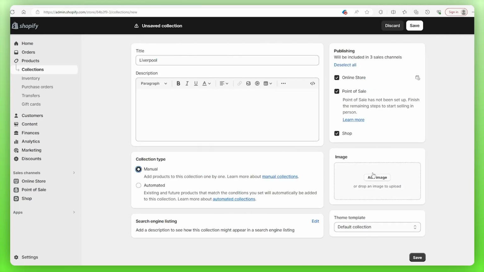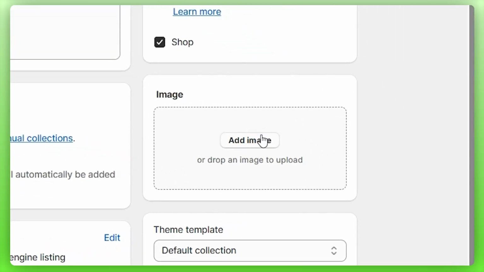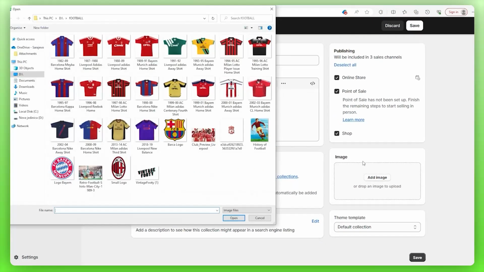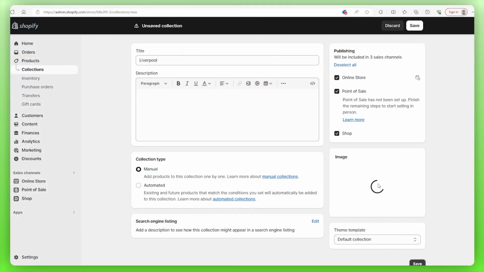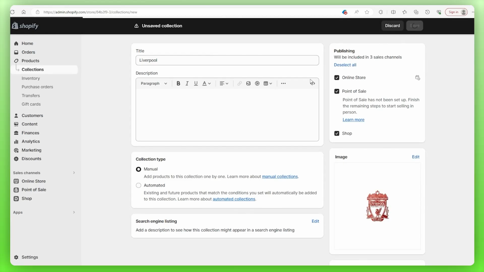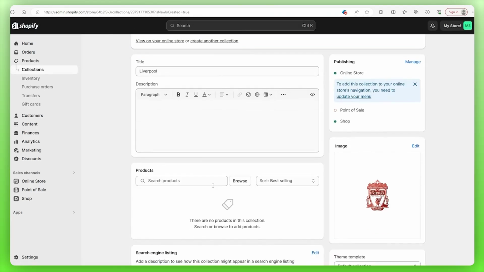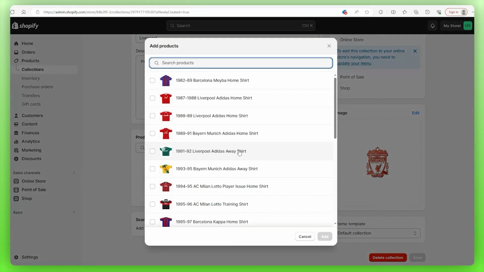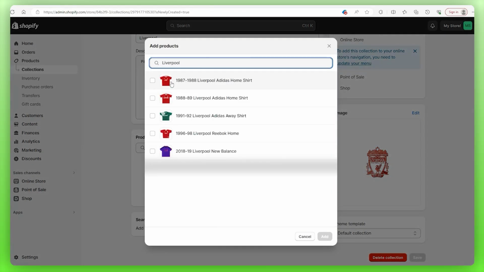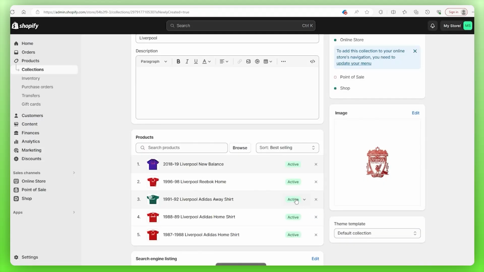Then in the image section on the right hand side, we're going to add another picture of ours to identify which team this collection is for. So let's open this up and grab Liverpool. Then you're going to want to save this. And afterwards, you'll have the opportunity to add your products into this collection by clicking on Browse. I'll just search up for my Liverpool kits, mark them all off on the left here, then add them. And there you go, it's all saved.